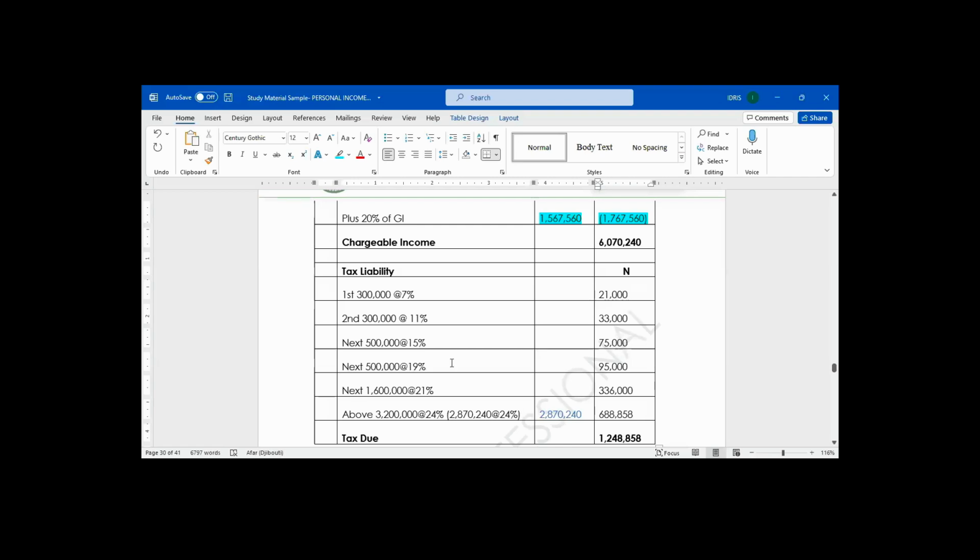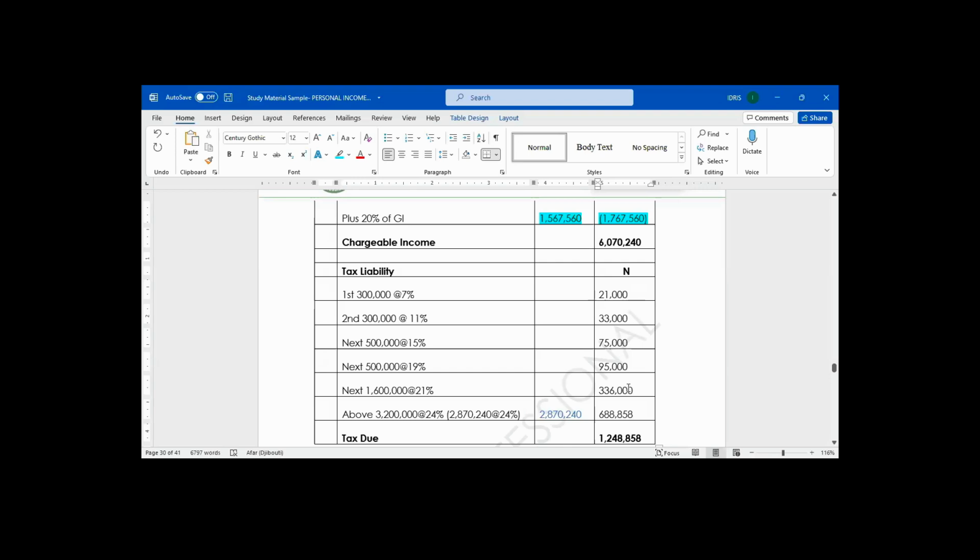Next 500,000 at 19% will give me 95,000. Next 1.6 million at how many percent? 21%. It will give me 336,000.